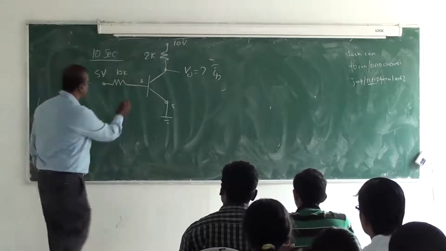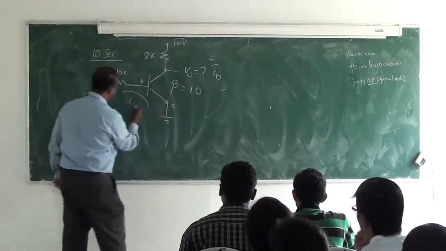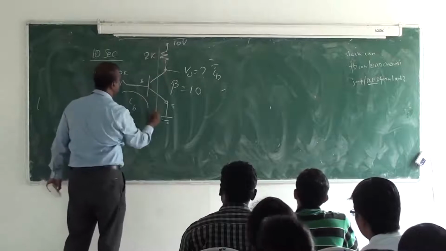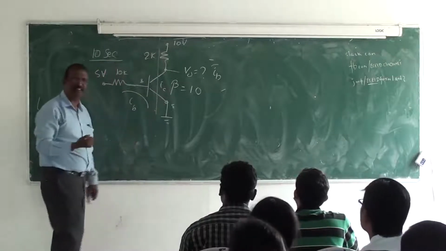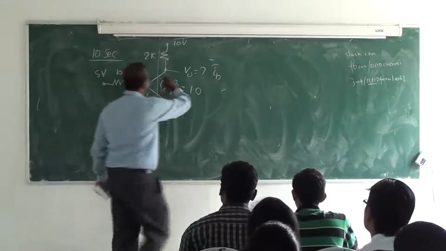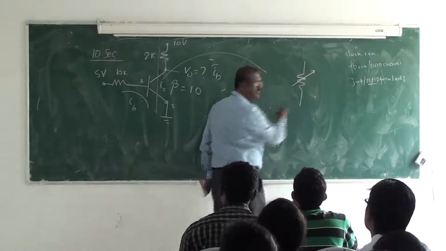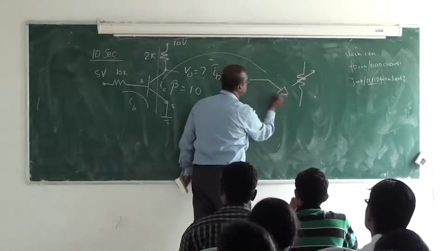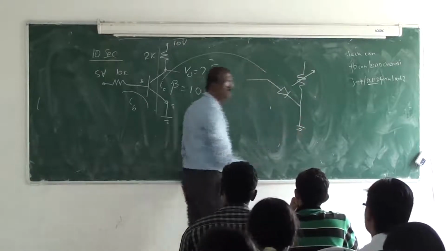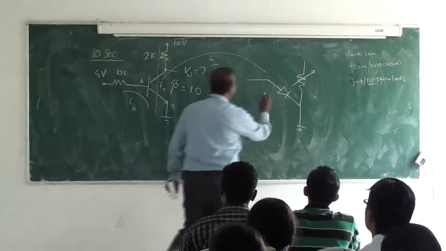Very simple. I forgot to give you one piece of information. Beta is equal to IC by IB, where IB is the base current and this is IC. What is IB? Because this transistor can be modeled like this: a variable resistor and a diode. This is exactly what the transistor is.